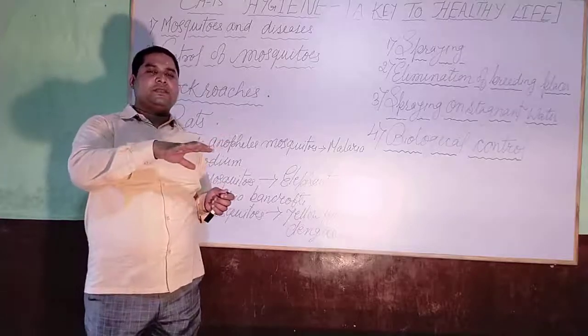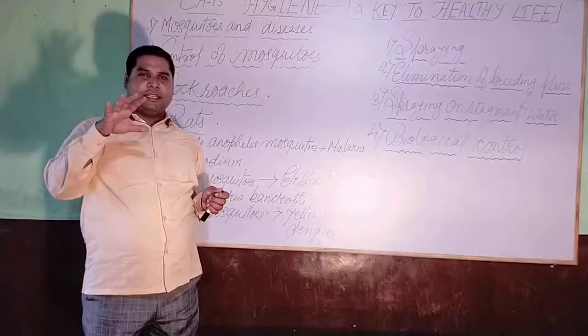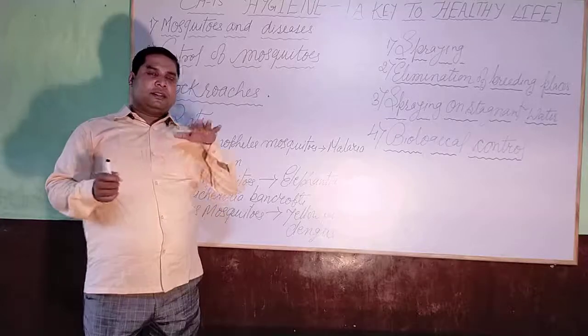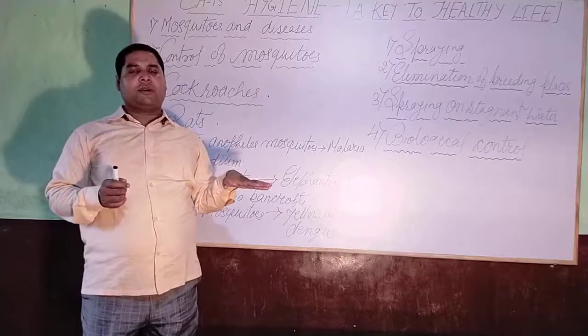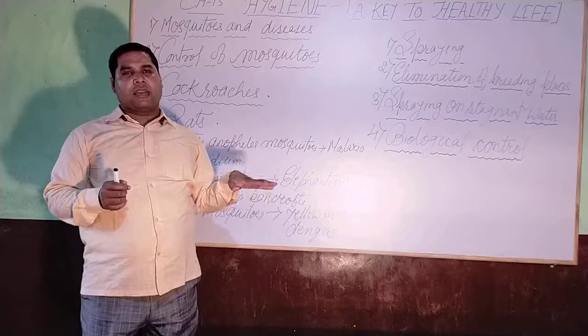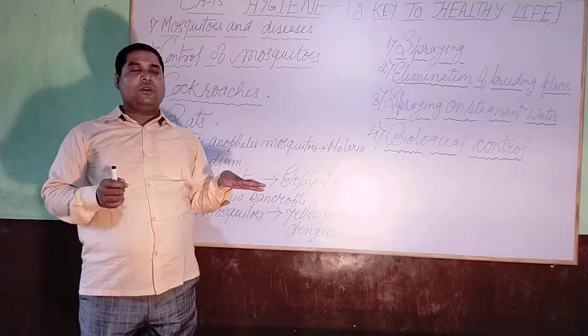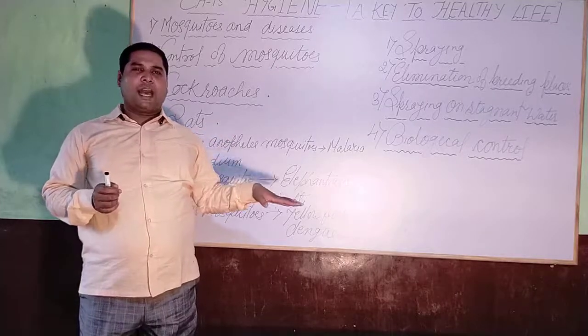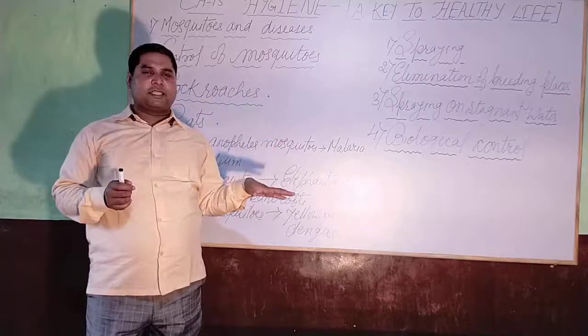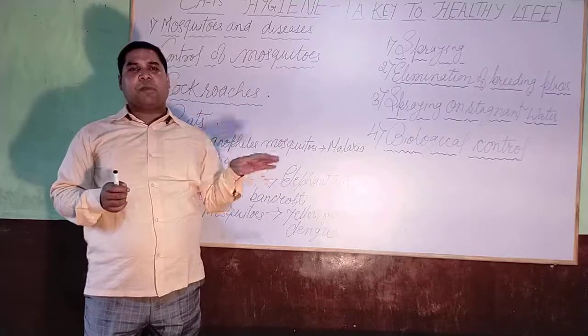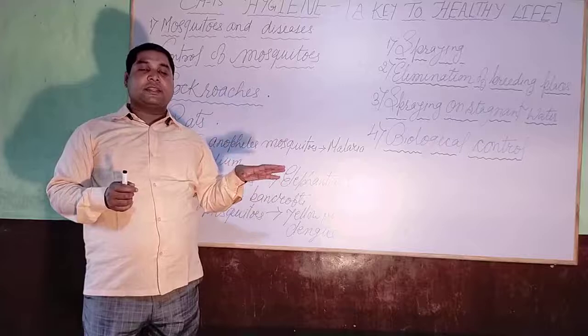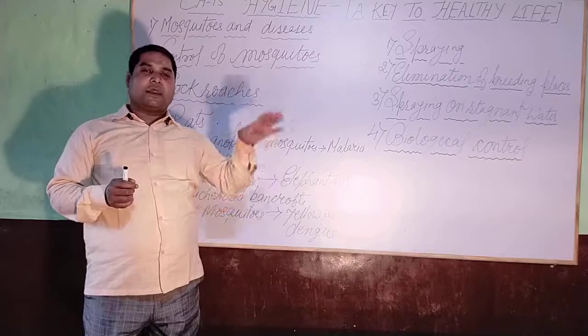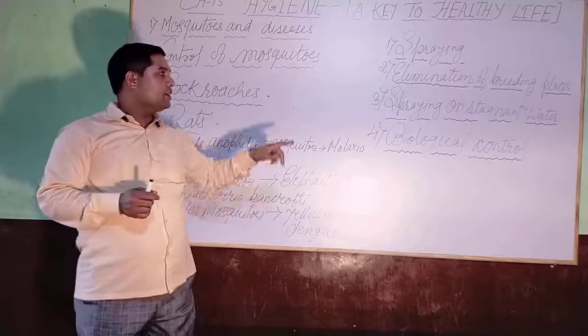By spraying chemicals, insecticide and DDT, the number of mosquitoes can be minimized or they can be killed. So from time to time we have to spray such insecticide or DDT in public places so that the number of mosquitoes can be decreased.